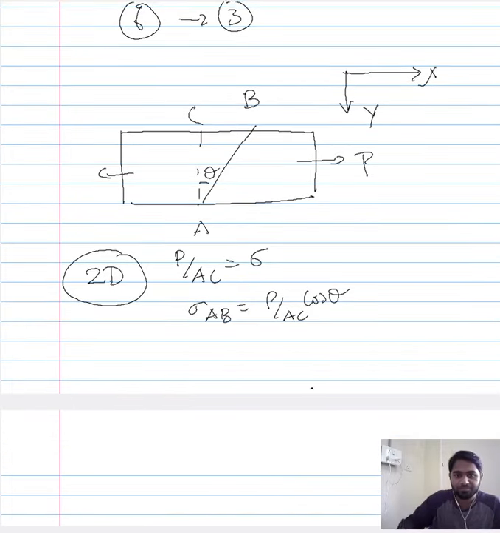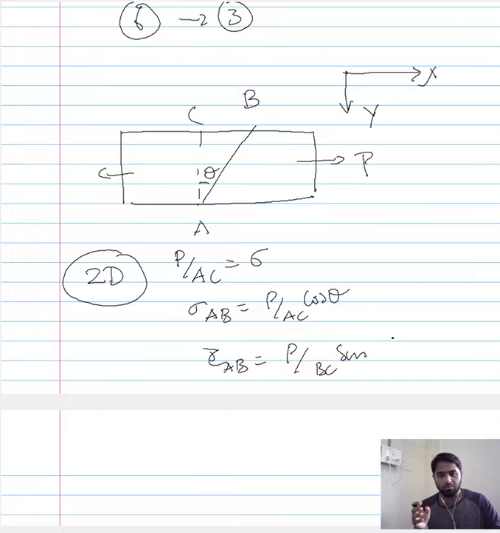Similarly, we expressed the shear stress acting on AB in terms of the area that was parallel to the loading direction, that is this area here, P by BC and sine of theta.